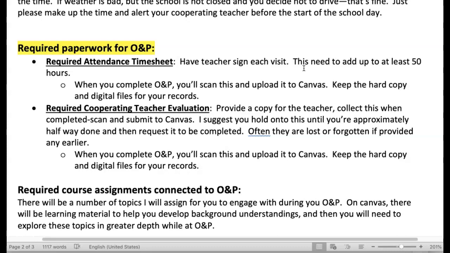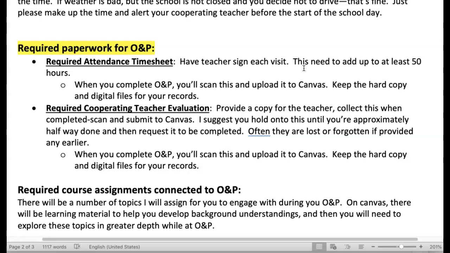When you've completed your O&P, you will need to scan this document and upload it to Canvas. There will be a designated spot. Make sure you keep the hard copy and the digital files for your records, just in case somehow it doesn't get reported to the Office of Field Experience.